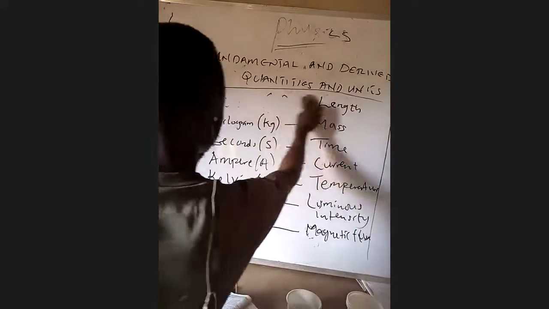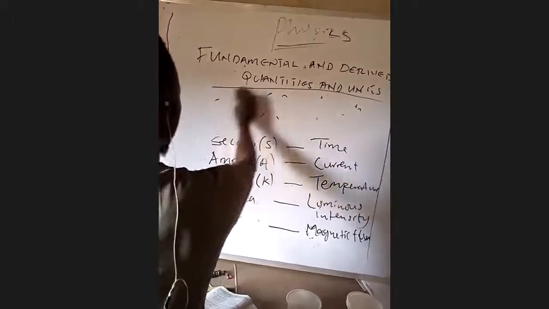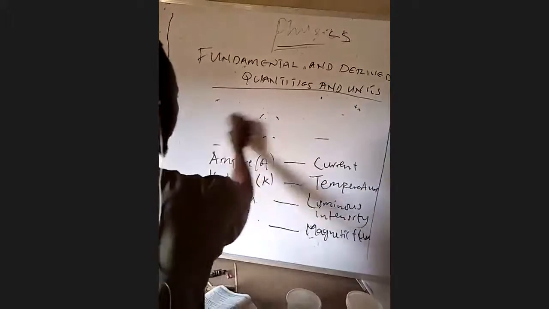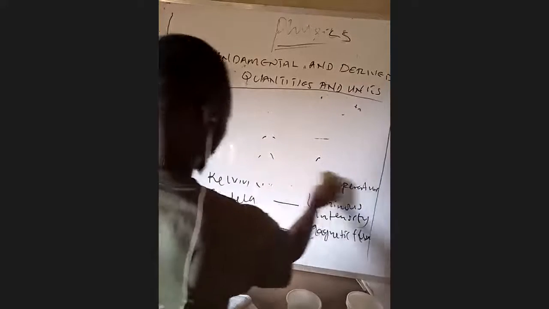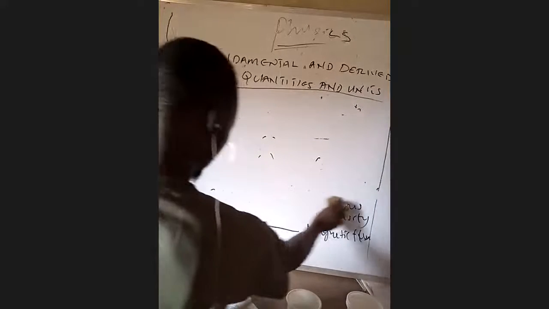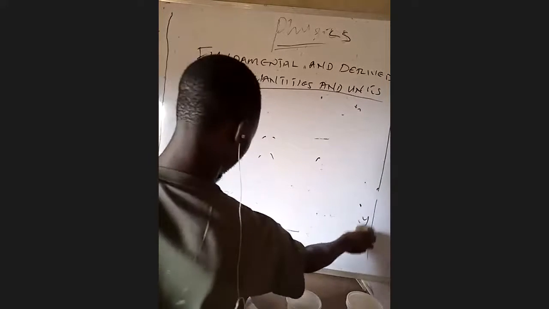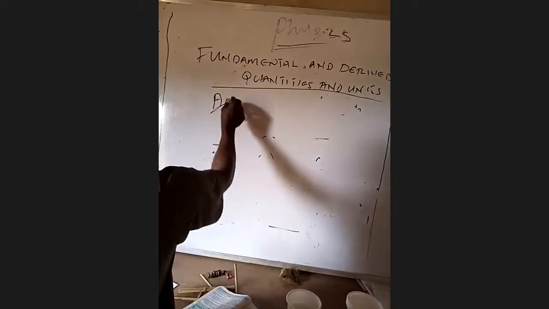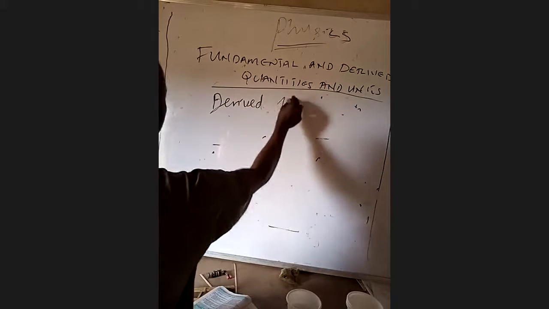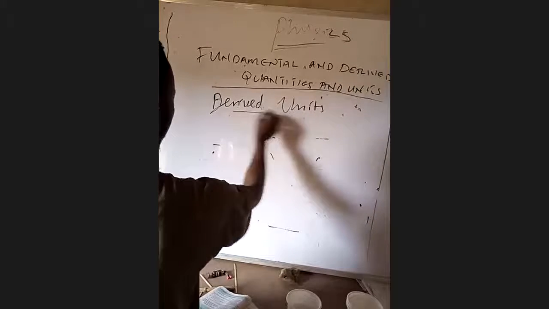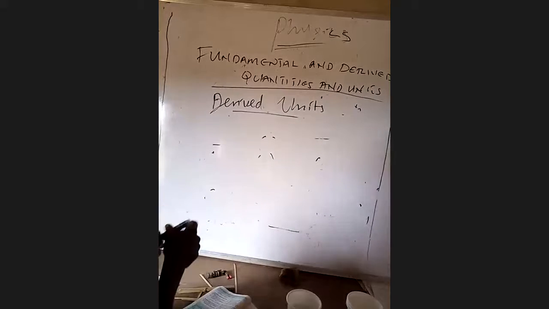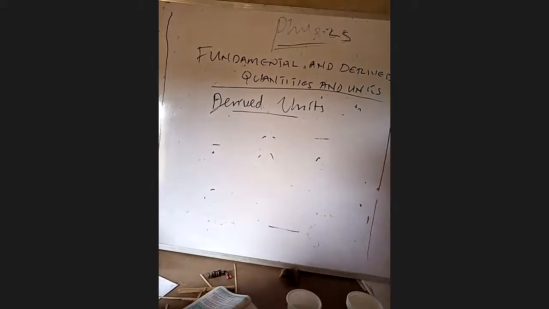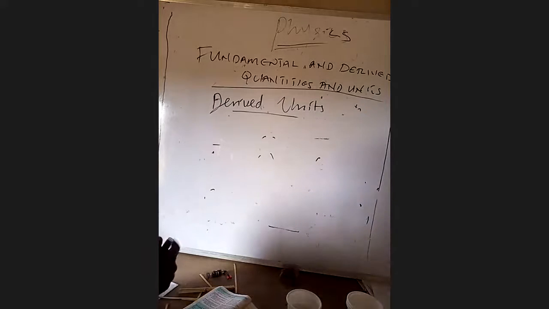So let's talk about derived units now. We just talked about fundamental units. Derived units are new units.